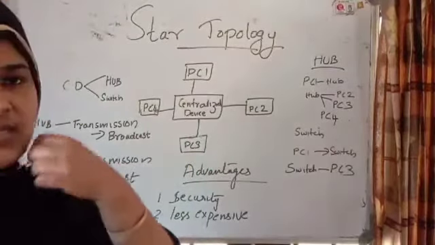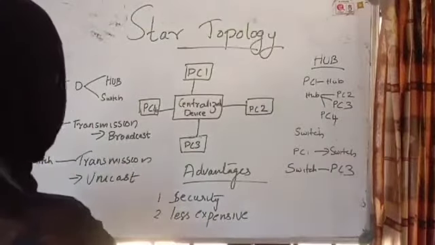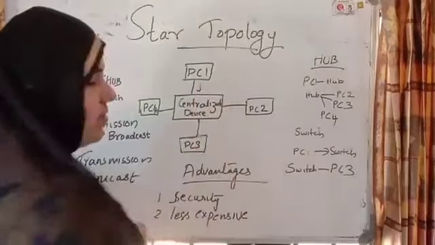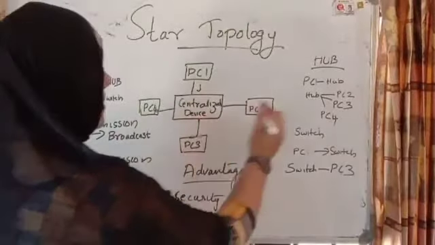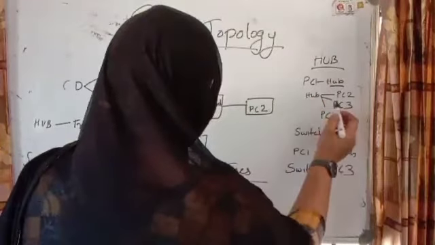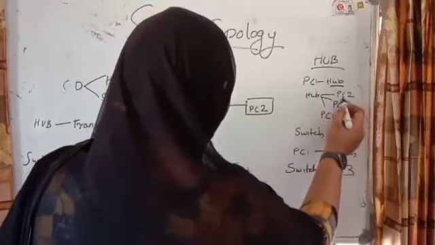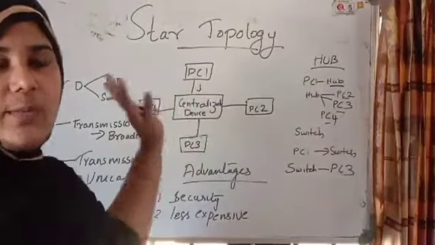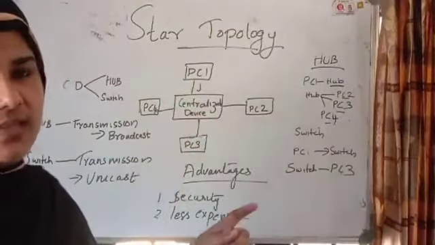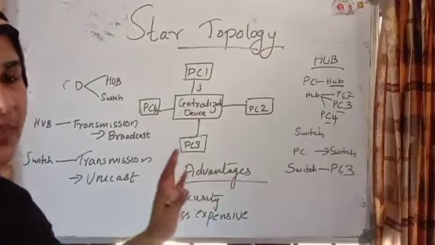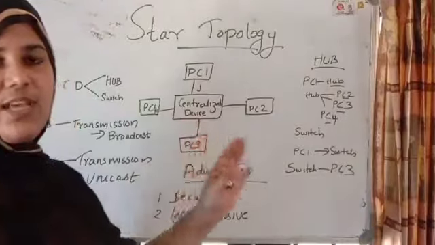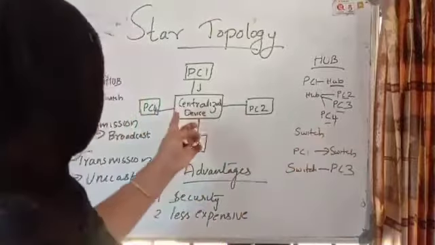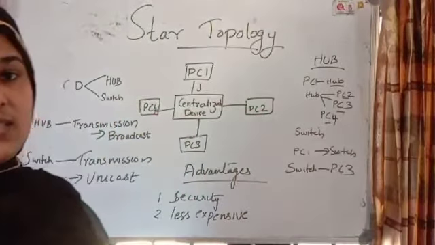What is the meaning of broadcast? Transmission will be broadcast. That means if we are using a hub, suppose we are sending the message from PC1 to the centralized device, which here is a hub. From the hub the message is sent to PC2, PC3, PC4. So all data will be transferred to all the computers which are connected to this centralized device. So be very careful that if we are using a hub, messages are transferred to all the computers connected to the centralized device.